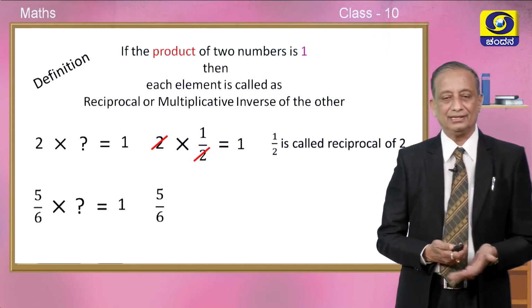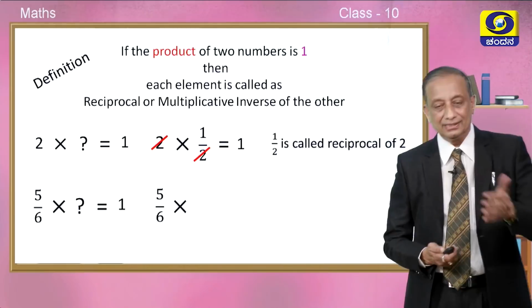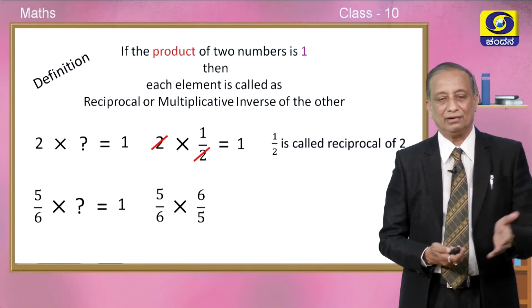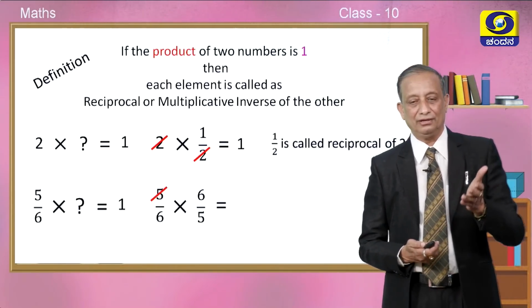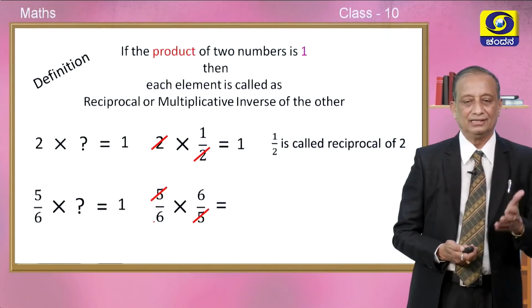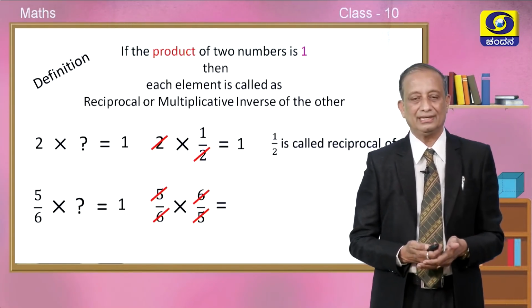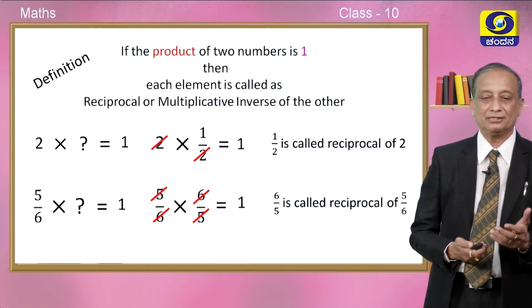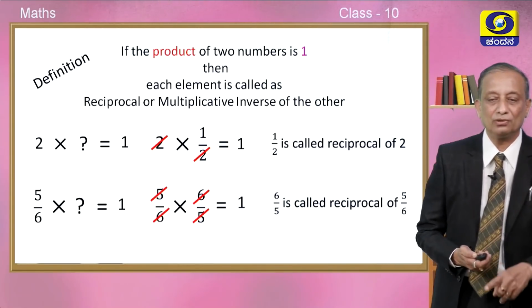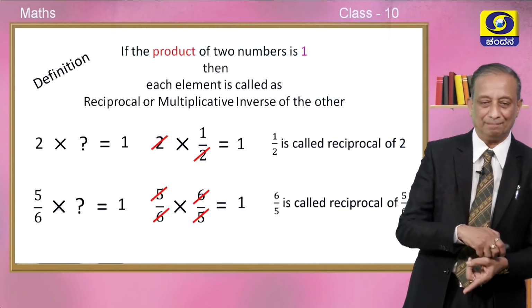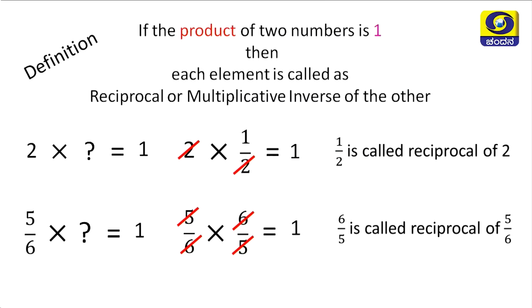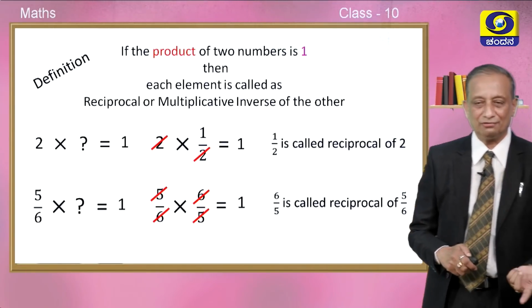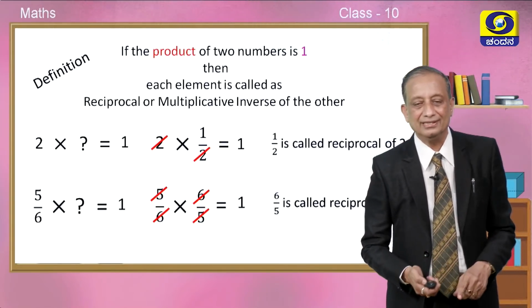So, 5 by 6, if you multiply by 6 by 5, then what happens? The 5 ones get cancelled, the 6 ones are also getting cancelled, and the product is clearly 1. Therefore, we say 6 by 5 is called the reciprocal of 5 by 6 and vice versa. So, 1 by 2 is the inverse or reciprocal of 2 and 2 is the inverse of 1 by 2. 6 by 5 is the inverse of 5 by 6 and 5 by 6 is the inverse of 6 by 5.